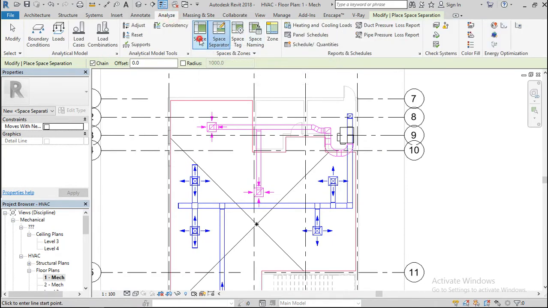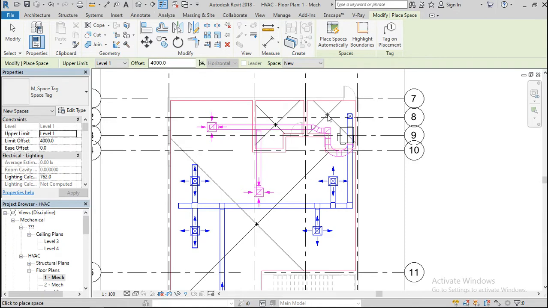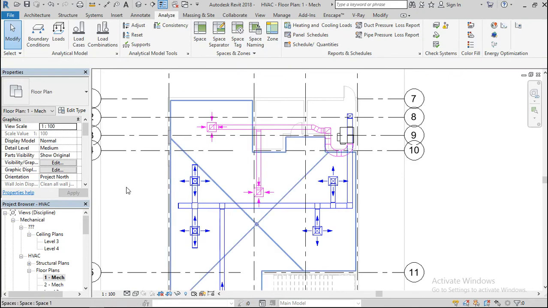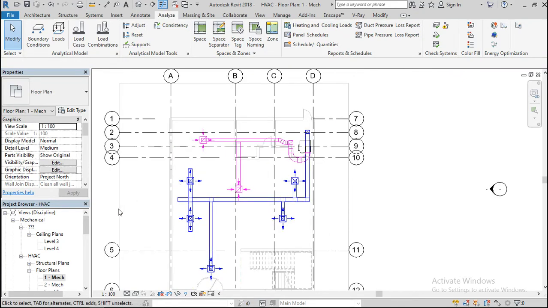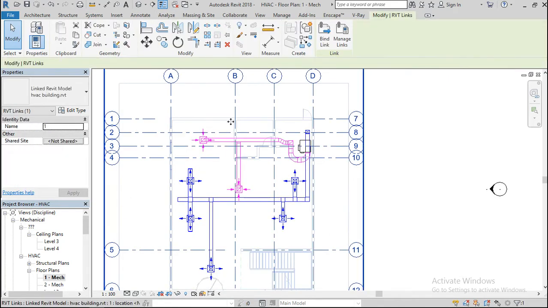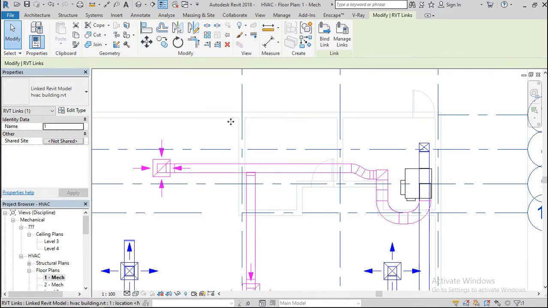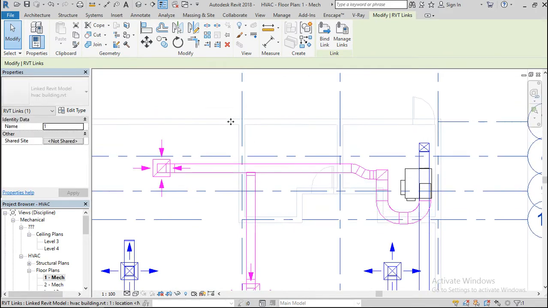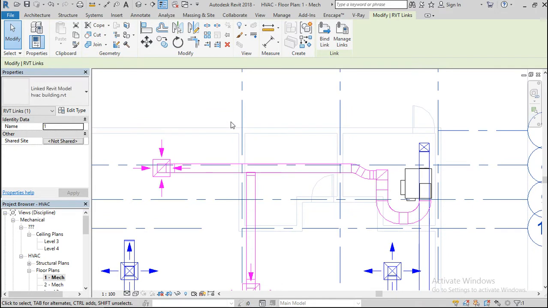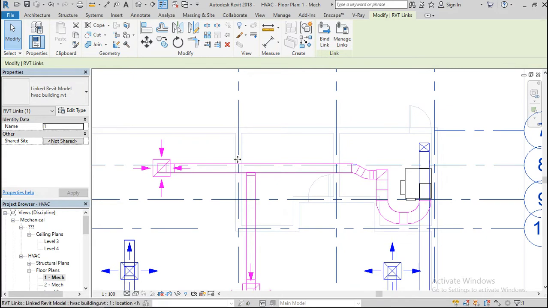Analyze tab again, hit on this. Now select these. So I decided that maybe I can move the building itself, so let me try moving it a bit, and then this way around.